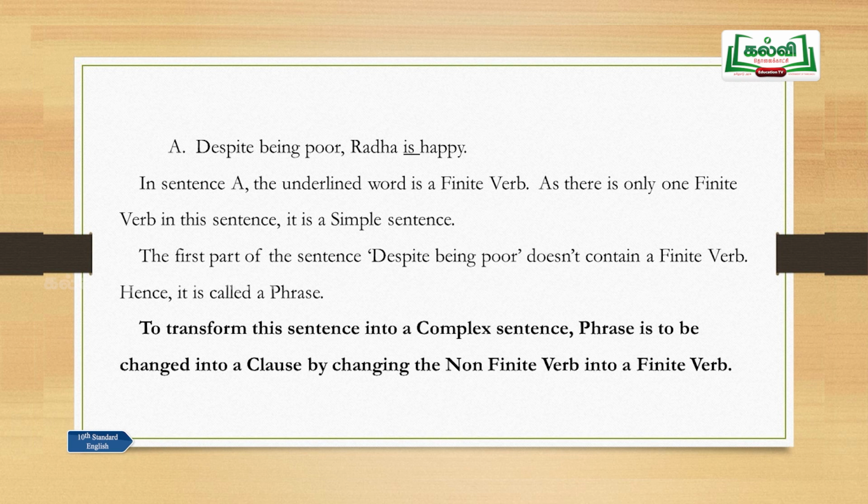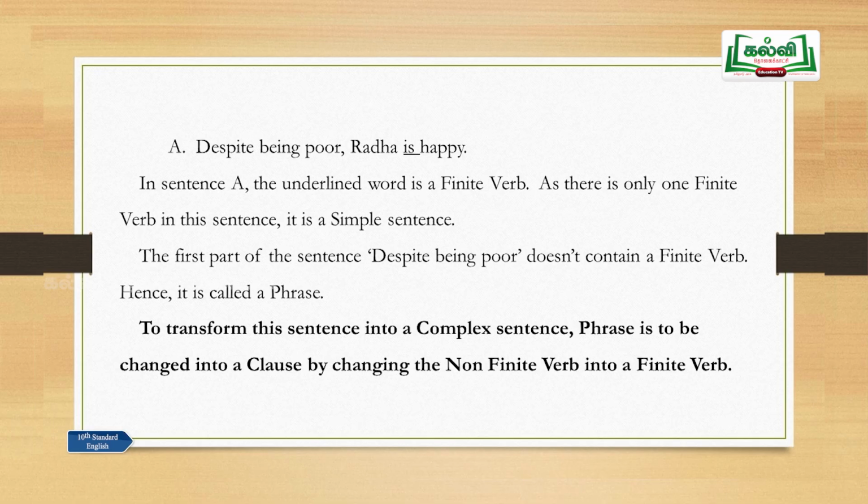Look at sentence A. Despite being poor, Radha is happy. First, identify whether this is a simple, complex, or compound sentence. Find out the verbs here as per the rule. Being is a non-finite verb, and is is a finite verb. There is only one finite verb here. This is a simple sentence.